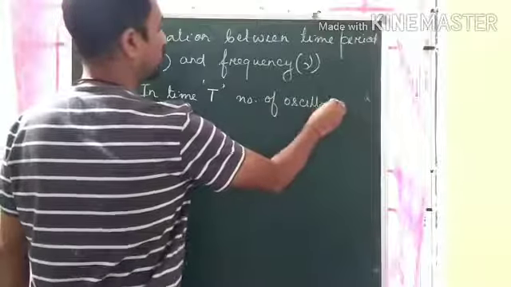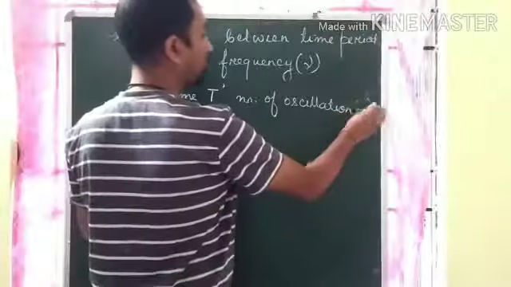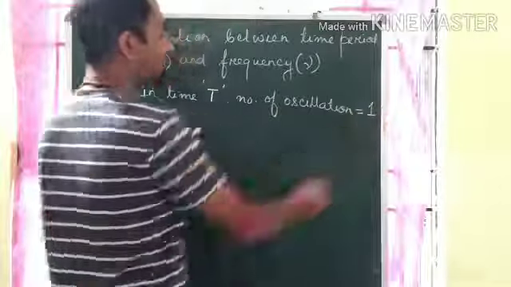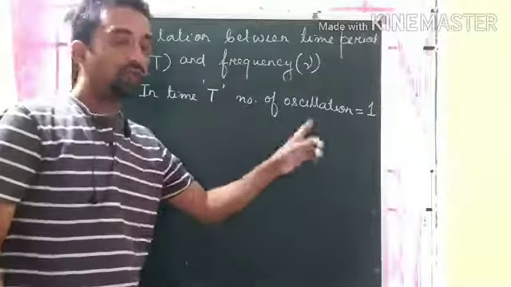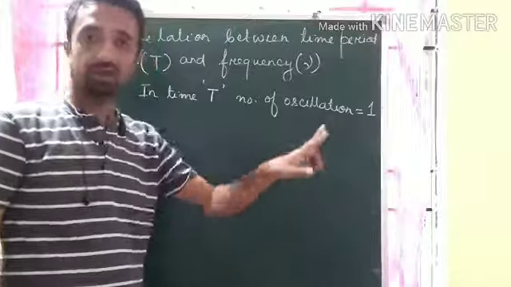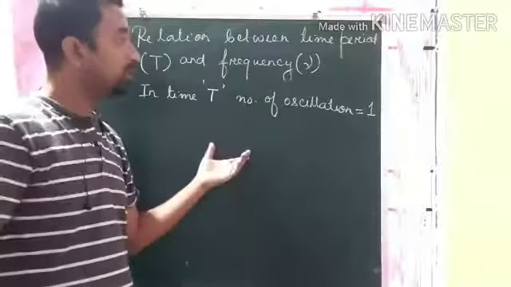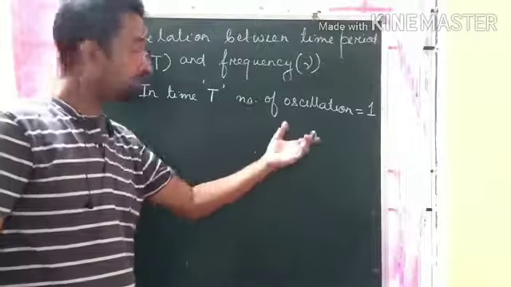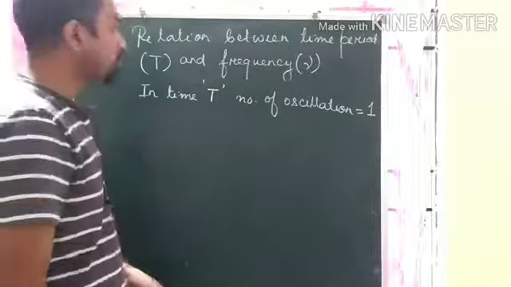How many oscillations will be completed in time capital T? The number of oscillations will be 1, because we know the time period is the time taken to complete one oscillation. As per the definition, it is the time taken to complete one oscillation. Okay, now